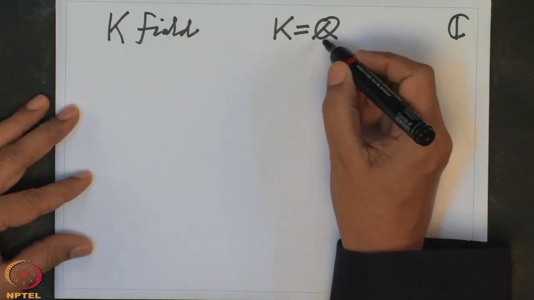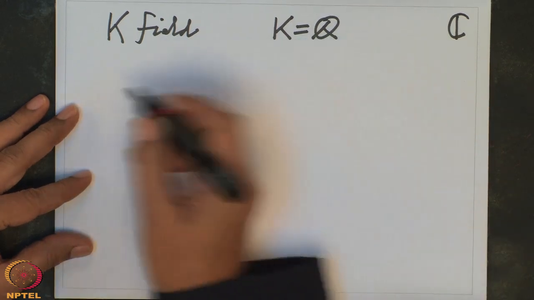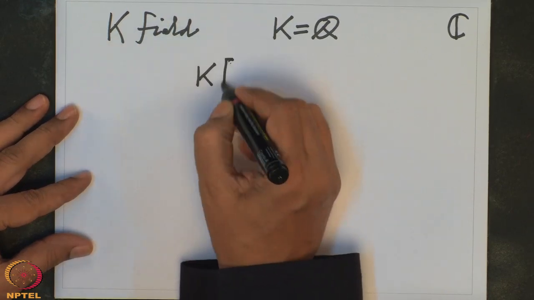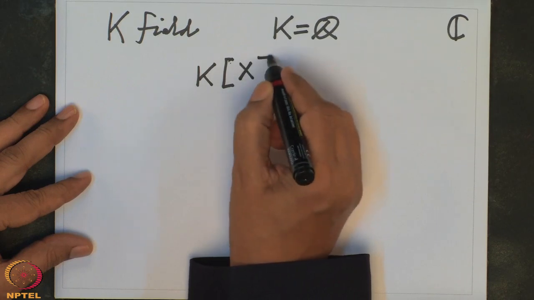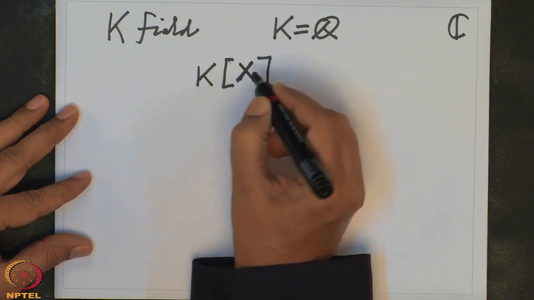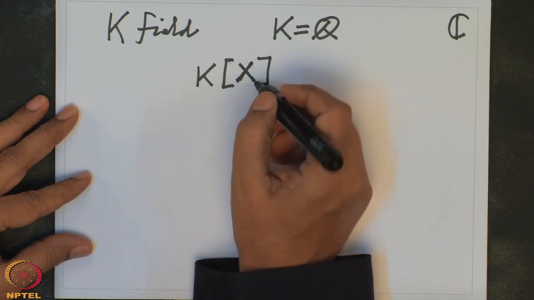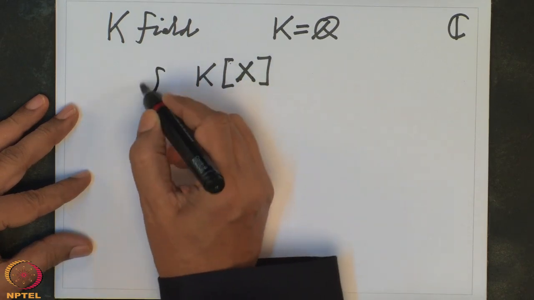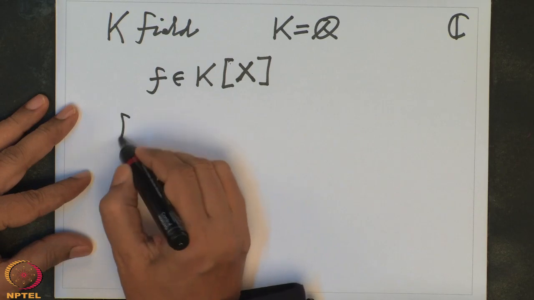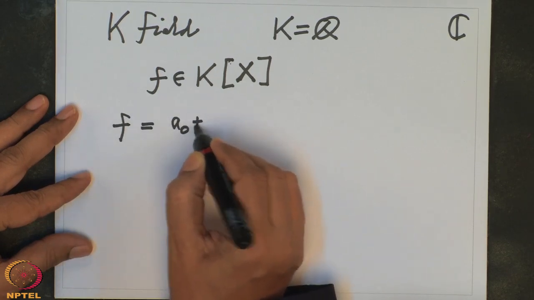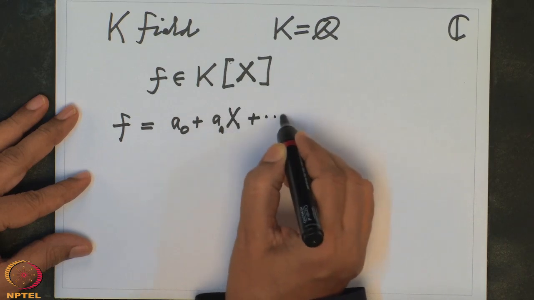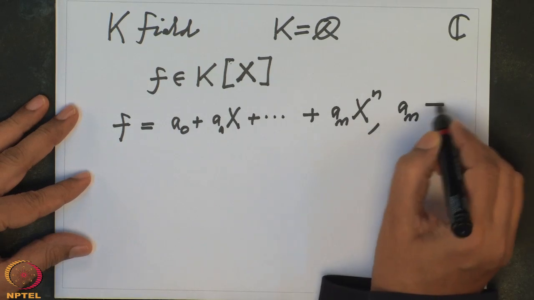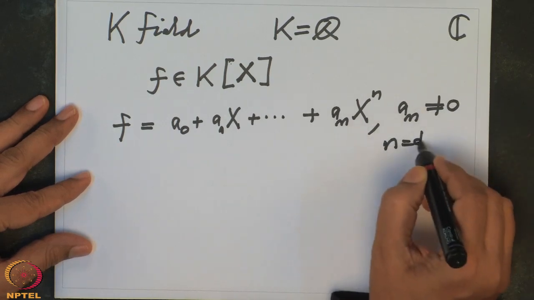So take Q, and then you take a polynomial. We are considering the polynomial over a field. I will keep writing a general field, but specialized to the history. So I have this polynomial ring over K in one variable. Elements of this ring are precisely the polynomials with coefficients in K. So f is a polynomial, and f will look like a_0 plus a_1 x plus ... plus a_n x^n, and this a_n is non-zero, and this n is therefore the degree of f.